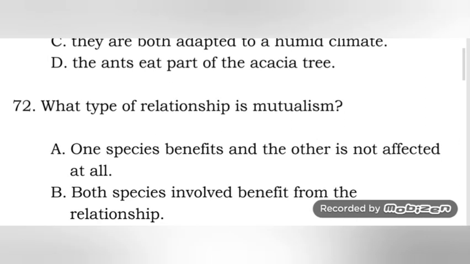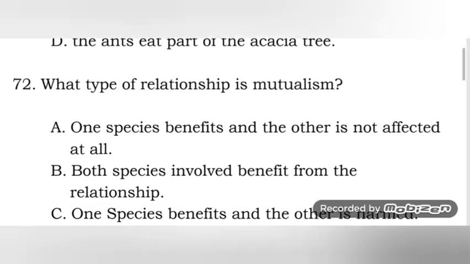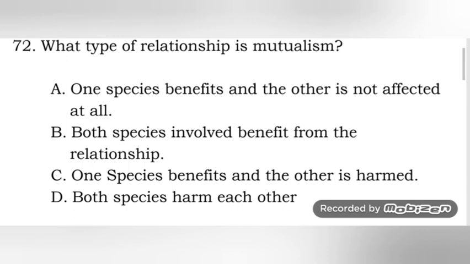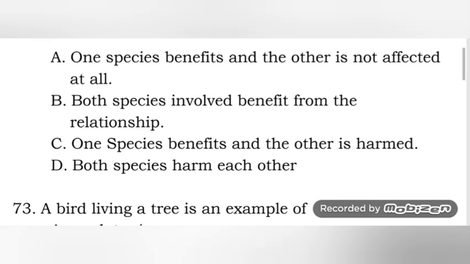Next one, which type of relationship is mutualism? One species benefits and the other is not affected at all, so this is commensalism. Both species involved benefit from the relationship, so this is mutualism. One species benefits and the other one is harmed, so this is parasitism or predation. Both species harm each other, so it's not. So it's letter B.